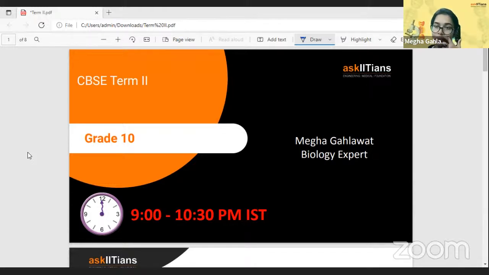Then I'll also give you the extra book names which you can buy. Obviously, the askIITians books are more than enough. The modules have a lot of information, and if you just read the modules, that is fine as well. But if you want to go ahead with an extra book, you can do that as well, right? That is completely up to you. You can prefer whichever ones you're comfortable with, right?